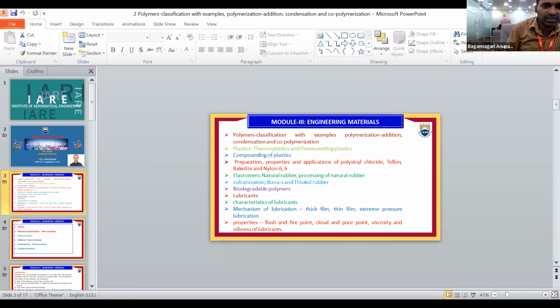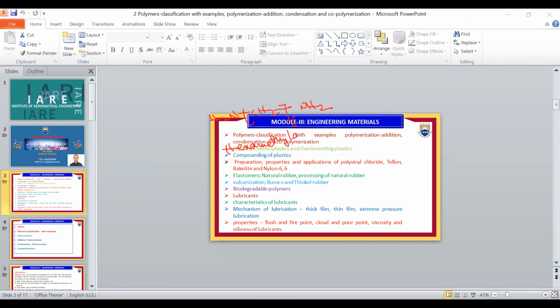The structure of hexamethylene diamine is H2N, CH2 taken 6 times, NH2. This is hexamethylene diamine, which reacts with adipic acid.